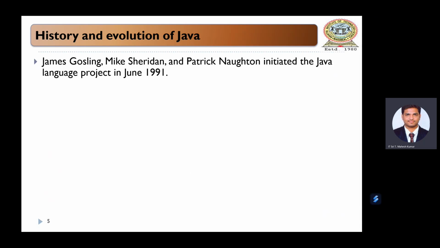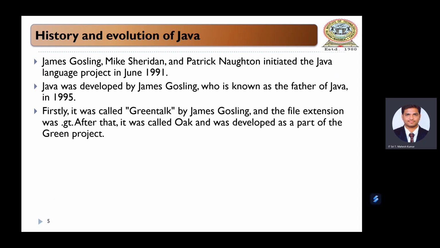The Green Team consisted of three members: James Gosling, Mike Sheridan, and Patrick Naughton. These people initiated the Java language project in June 1991. Later, Java was developed by this team, which was led by James Gosling. That is why he is known as the father of Java.